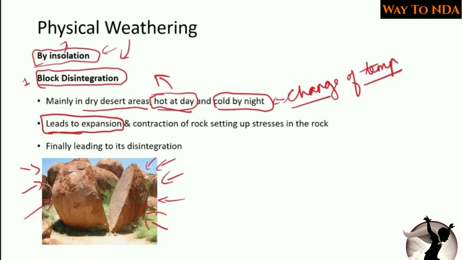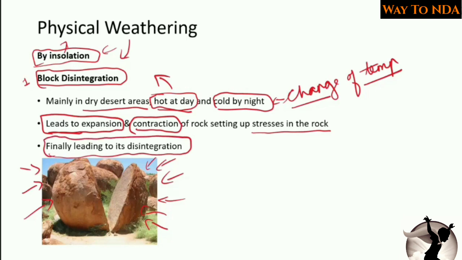When sunlight falls on this rock structure, it will expand, and in the night when the temperature is reduced, the rock will contract. So in daytime the rock expands, and in the night the rock contracts. So the alternate expansion and contraction, expansion and contraction, will set up stress in the rock, and finally it will lead to its disintegration. Did you get it? Very simple.